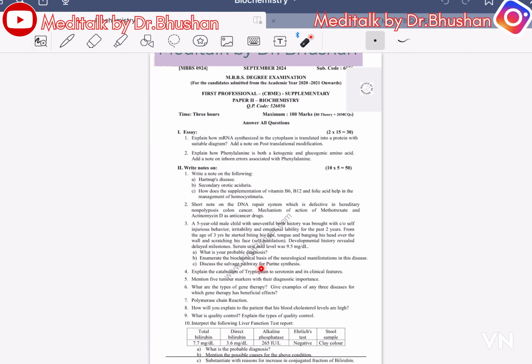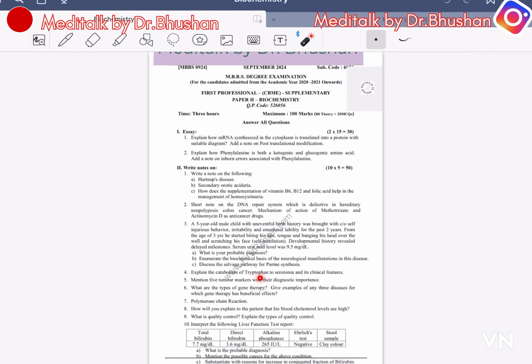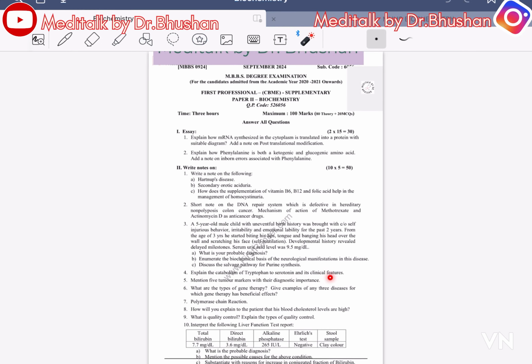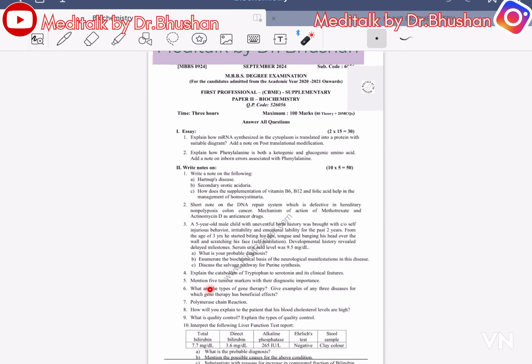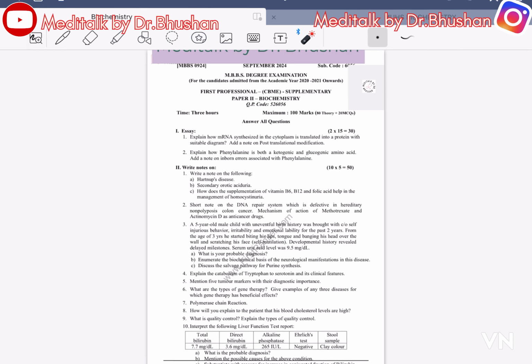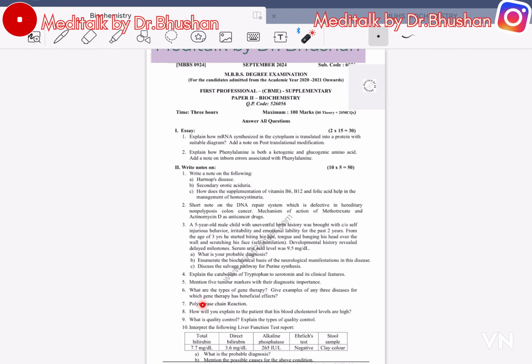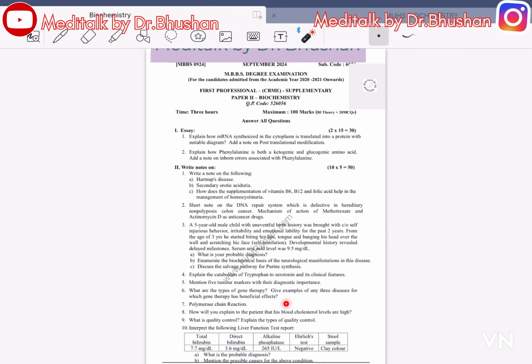Discuss the salvage pathway of purine synthesis. Explain the catabolism of tryptophan to serotonin and its clinical features. Mention 5 tumor markers with diagnostic importance. What are the types of gene therapy? Give examples of any 3 diseases for gene therapy and its beneficial effect.